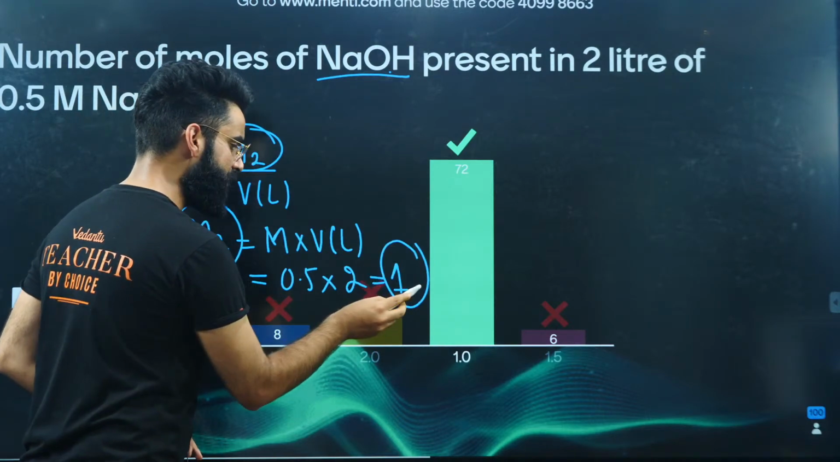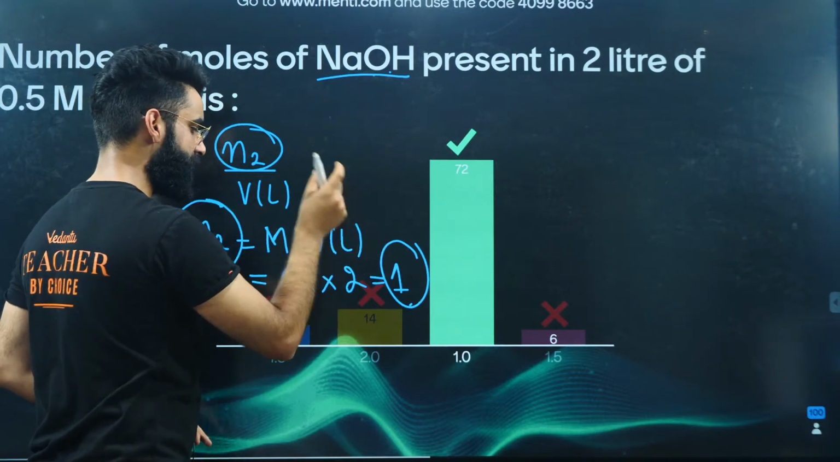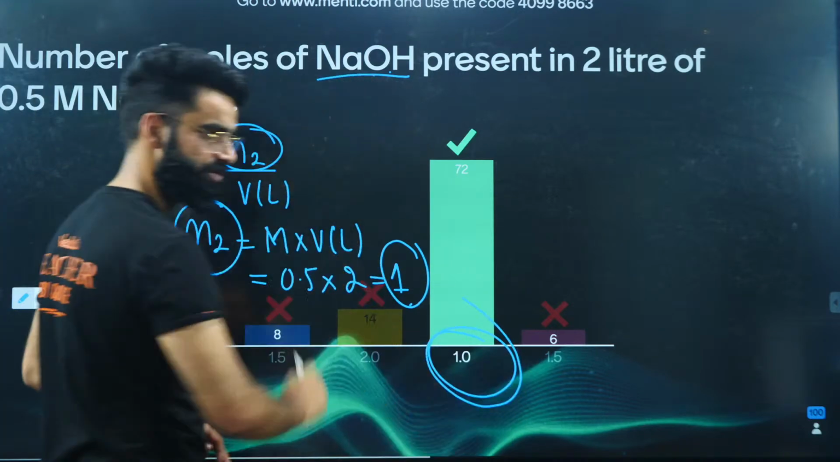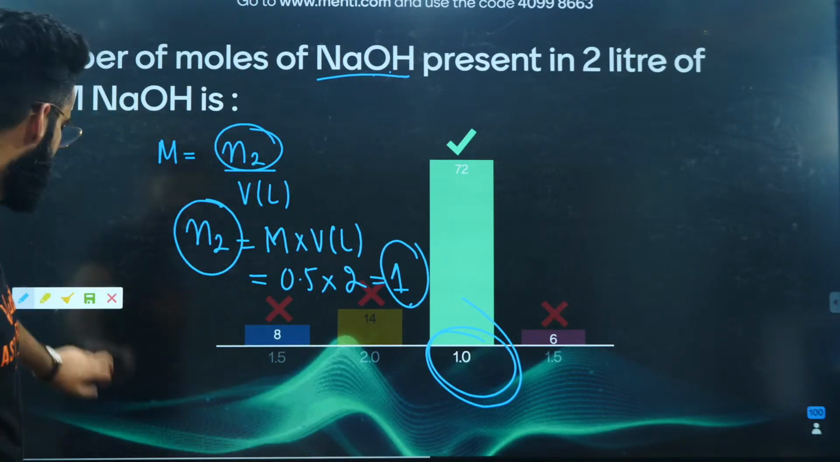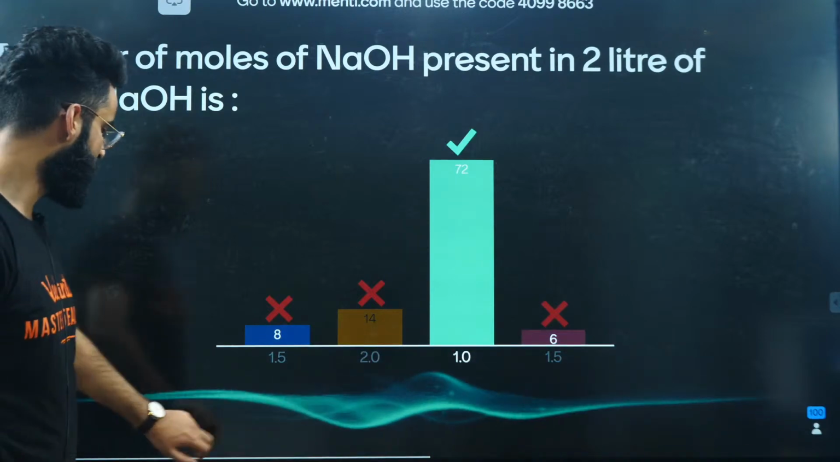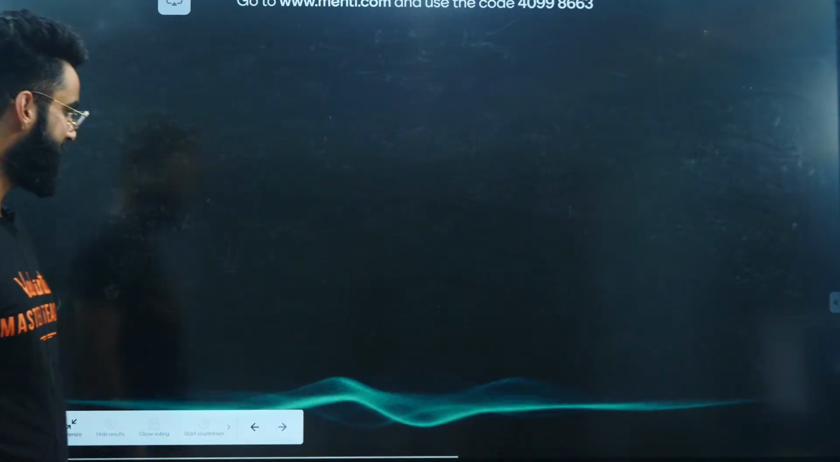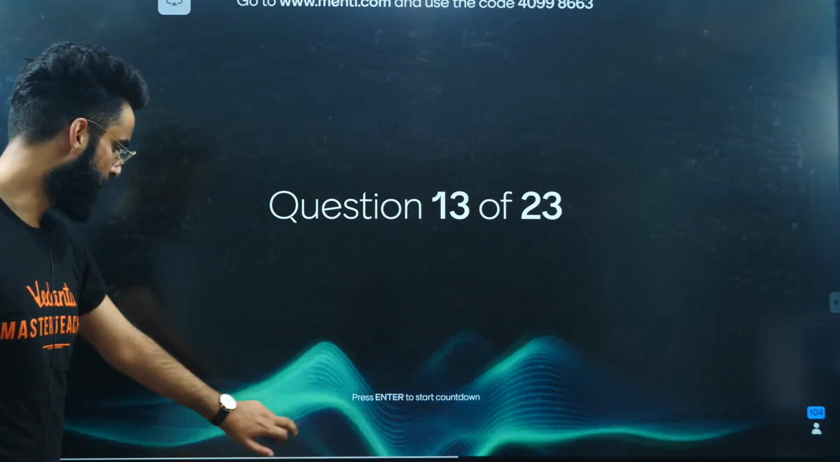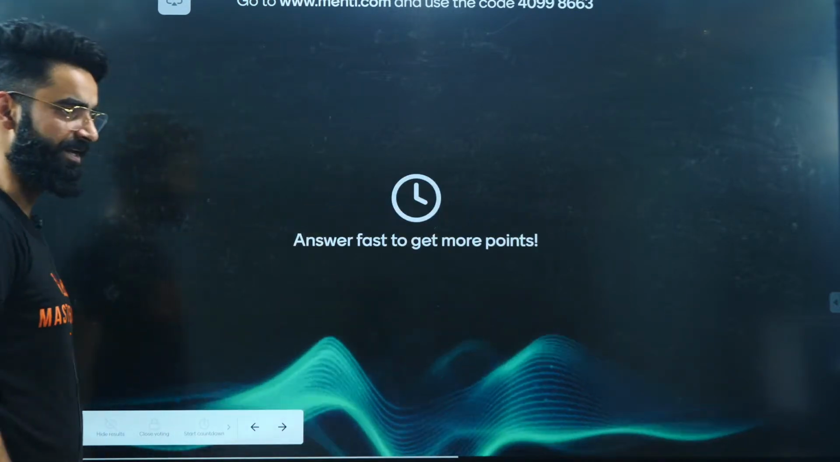So there is 1 mole of NaOH present over here as per the equation. So 1 mole of NaOH is going to be the answer. I'm sure it's clear to everyone. Before moving on to one more, let's see the leaderboard. No, we are going to go to one more question. Maybe after this question there will be a leaderboard.